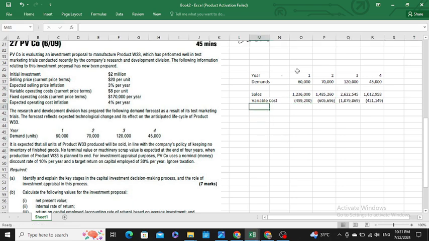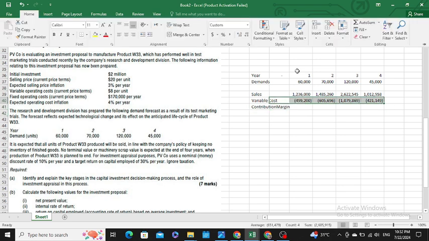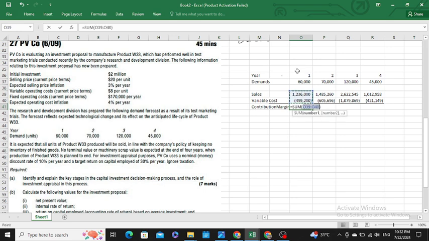So then you would be having a contribution margin. The contribution margin would be as follows: 736,800 for the first year, then 879 for the second, 1542 for the third, and 591 for the fourth year. Then you are also having a fixed cost that is 170,000 per year.